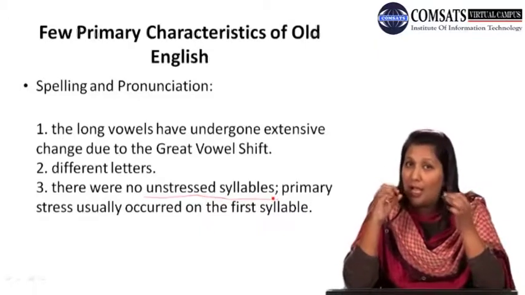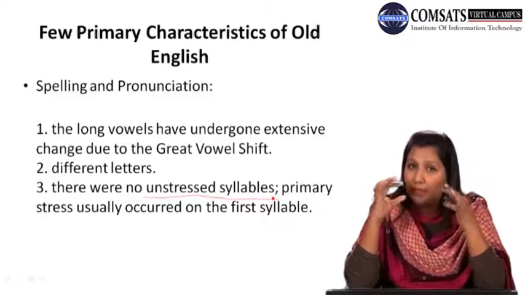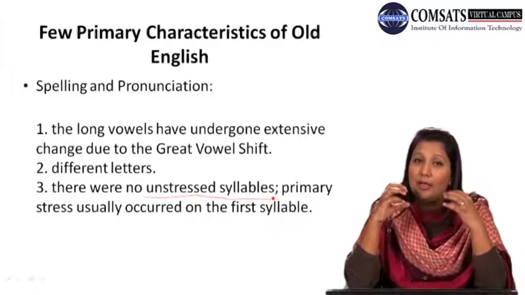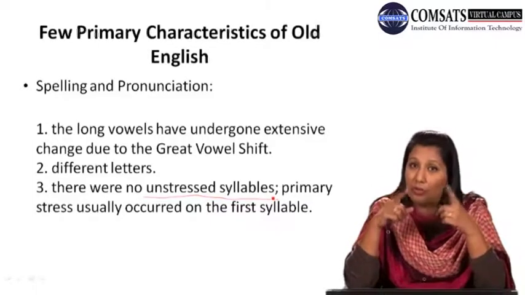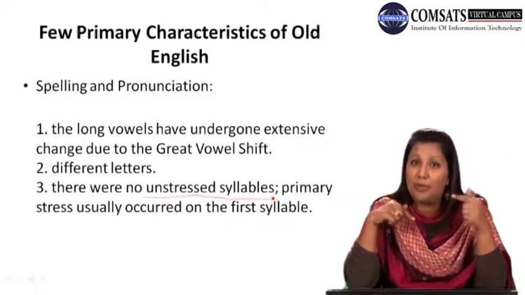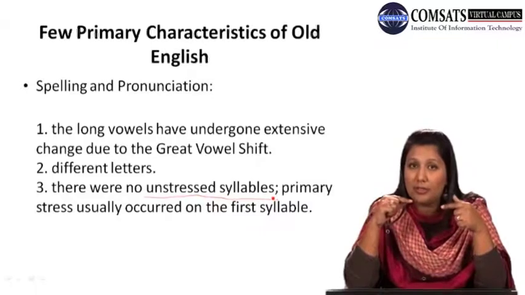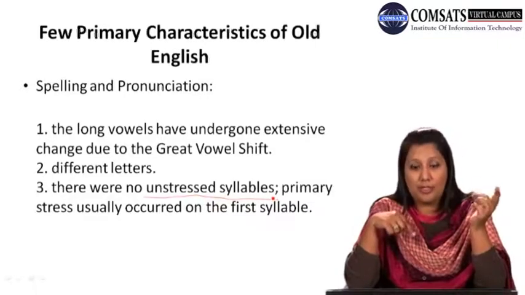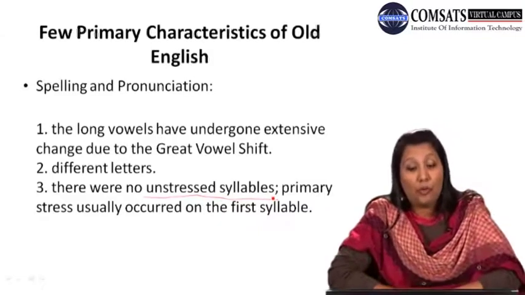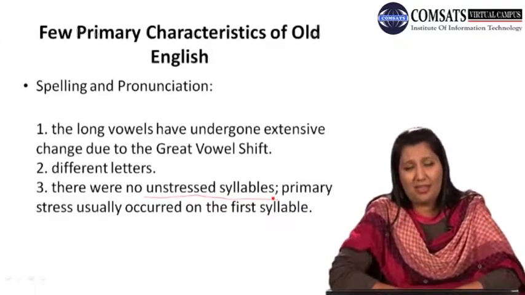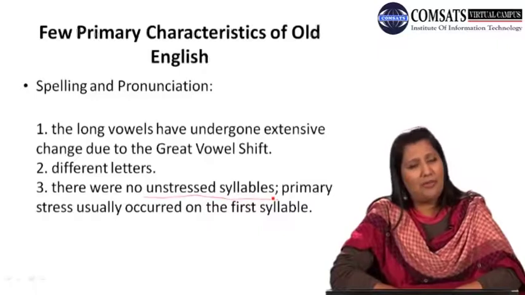In putting, I am paying more stress on the first syllable, put. Ting is not stressed. So there were no unstressed syllables, and it is quite amazing to note that.